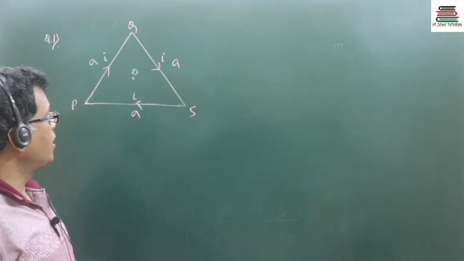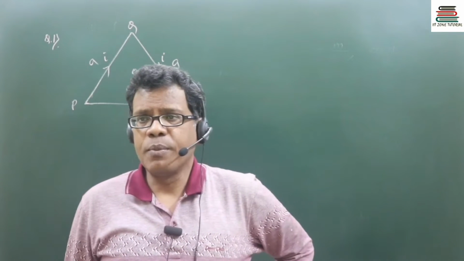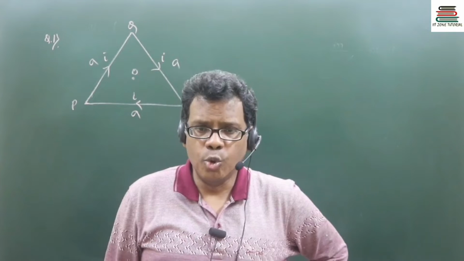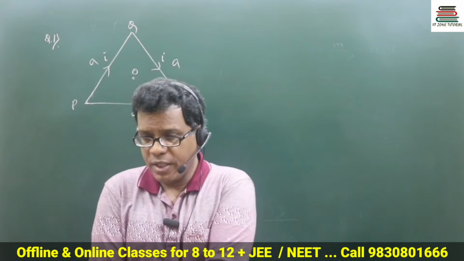We need to know the magnetic field at the center of the equilateral triangle, marked here as the point O. What will be the magnetic field value at O?